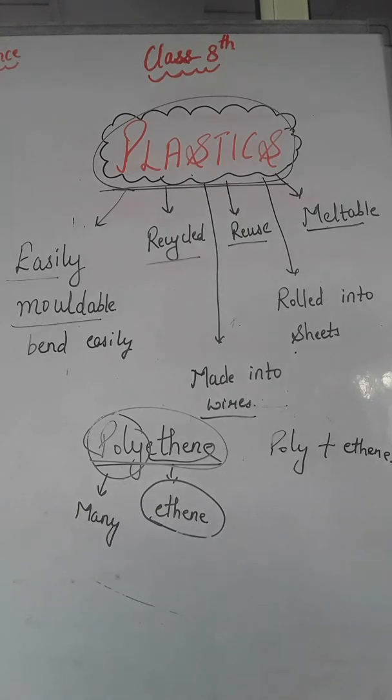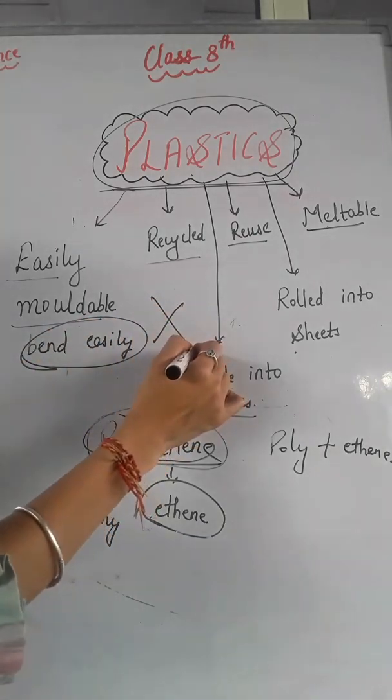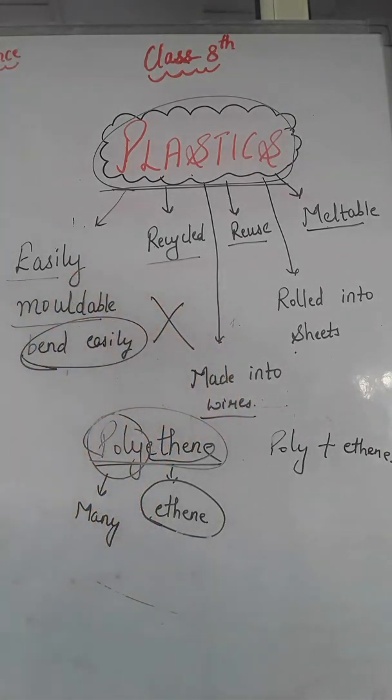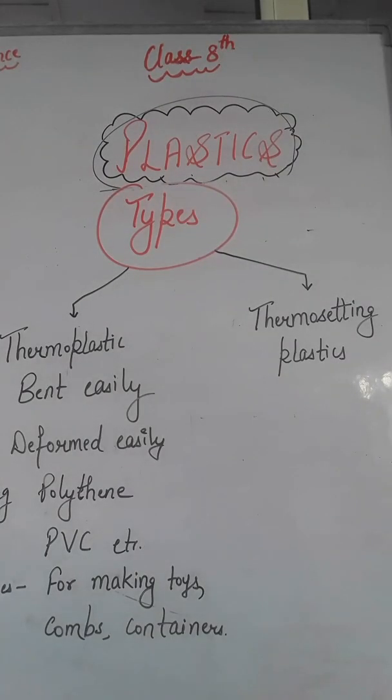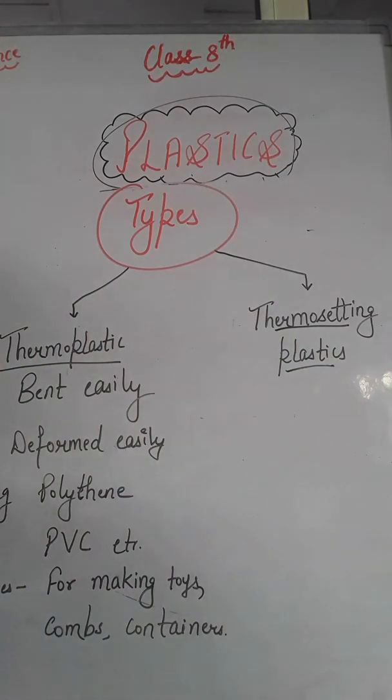So there are two types of plastics, one which can be bent easily and one which cannot. Now let us understand those two types of plastics: one is thermoplastic and the second one is thermosetting plastics.